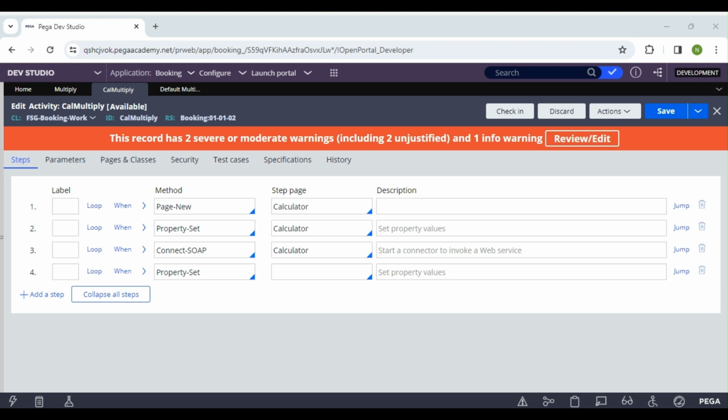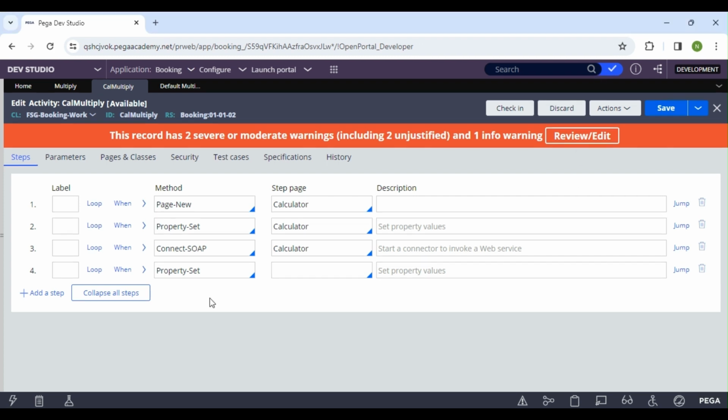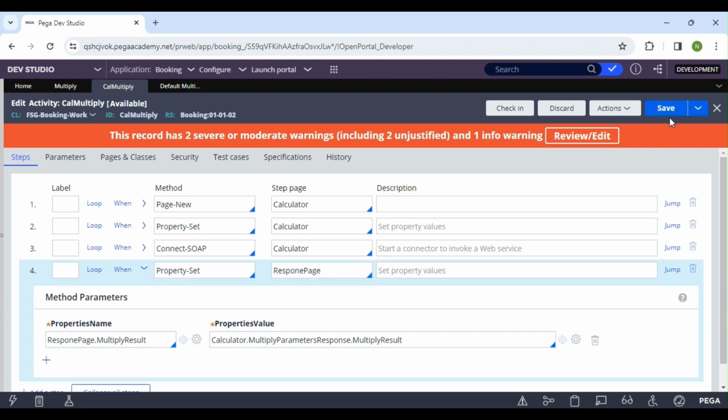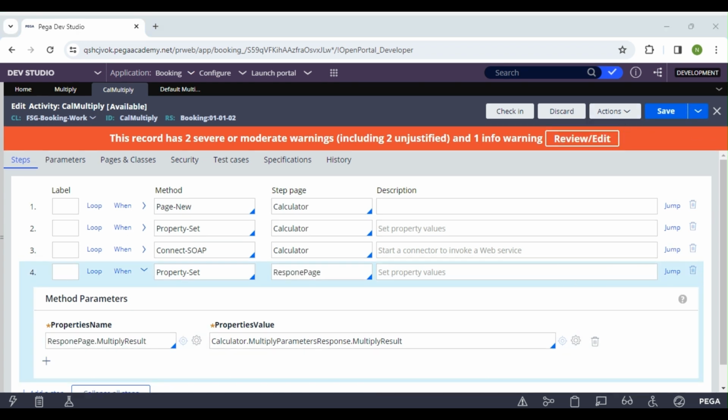So where is the page I have created? It is not showing, right? I'll go back. Probably we may need to set this here. Now I'll go and run this. Trace and run.